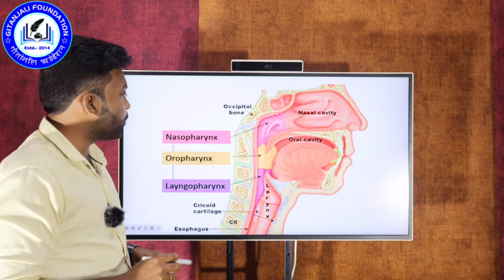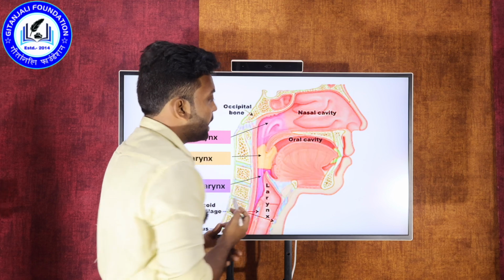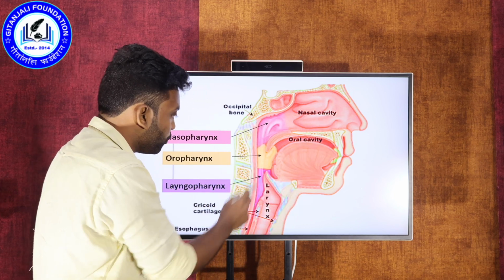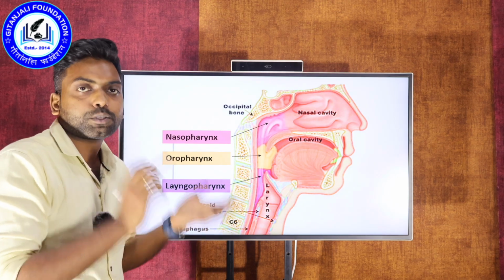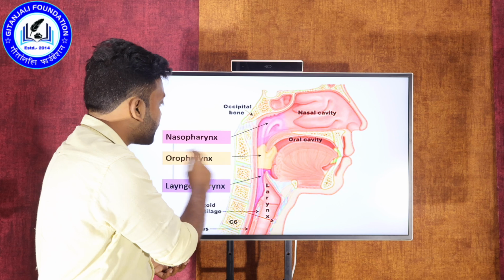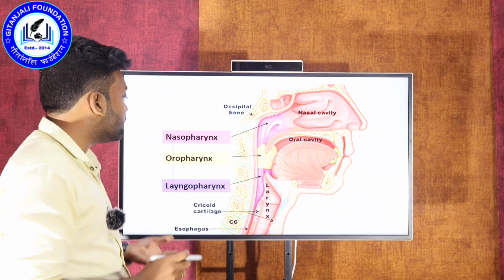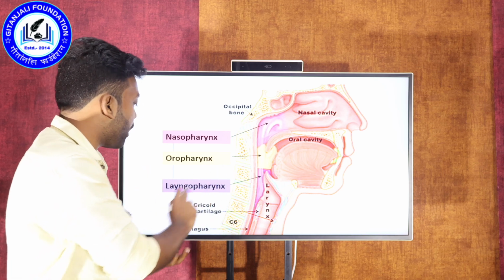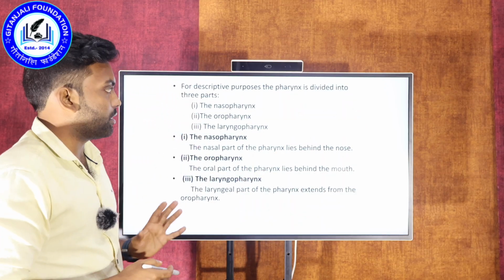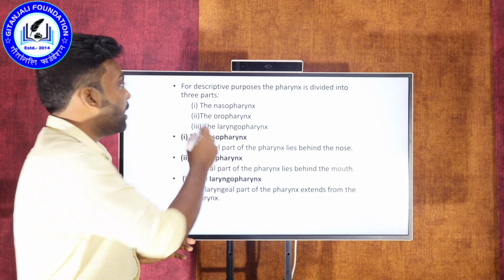Let us see the next one, the diagrammatic presentation. As I discussed in the previous session, this is the nasal cavity and this is the oral cavity. If you classify the divisions of the pharynx, there are three parts: the nasopharynx, the oropharynx and the laryngopharynx.